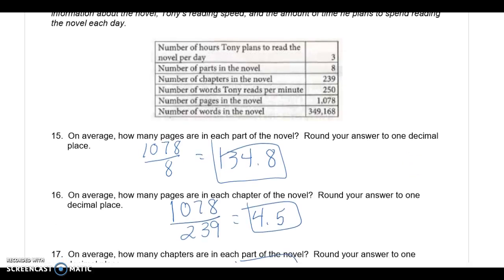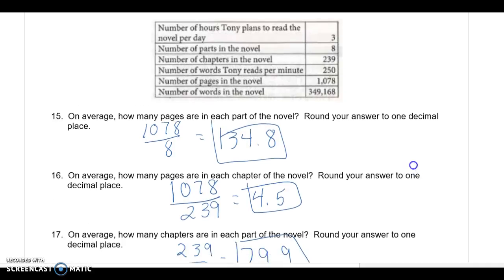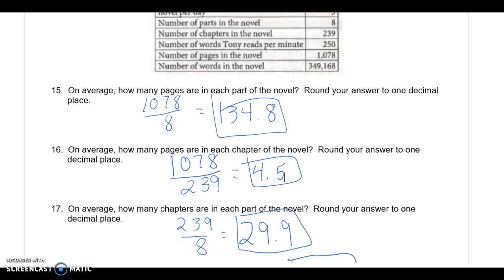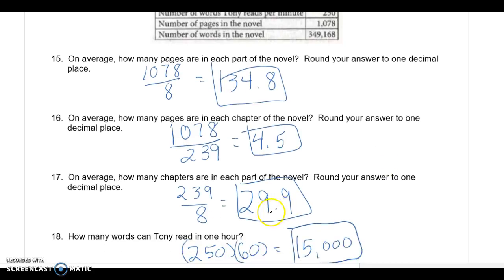Number 16, on average, how many pages are in a chapter? So we look at the number of pages, 1,078, divided by the number of chapters, which is 239. It's about 4.5 pages per chapter, which seems like a very small number, but it's got 239 chapters, so there you go. Number 17, on average, how many chapters are in each part of the novel? We're looking at the number of chapters, 239, divided by the number of parts, which is 8. We'll get 29.9.